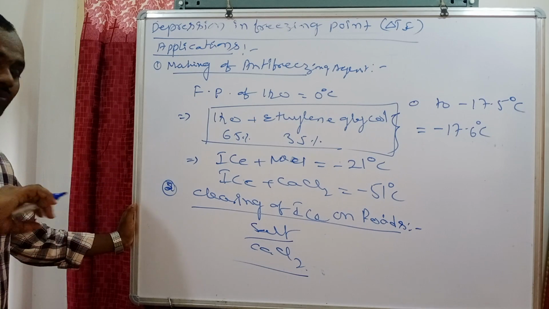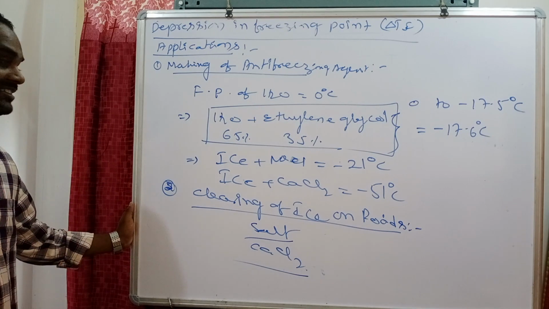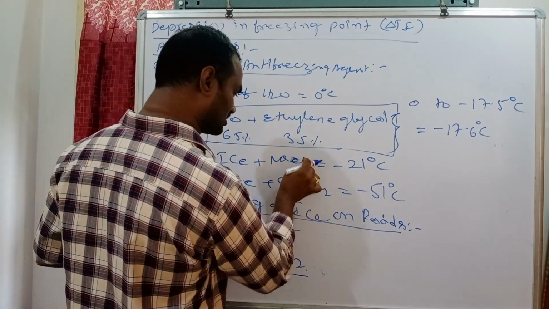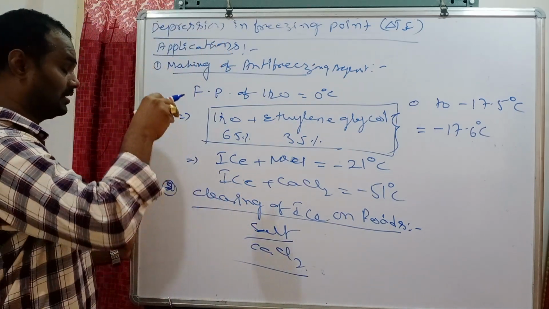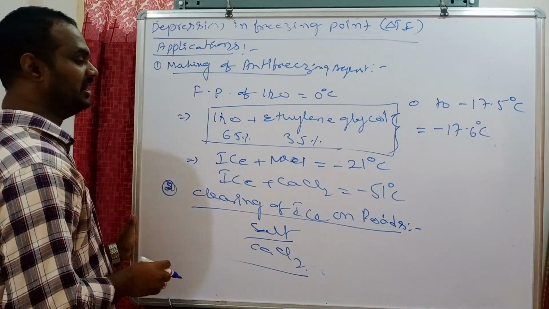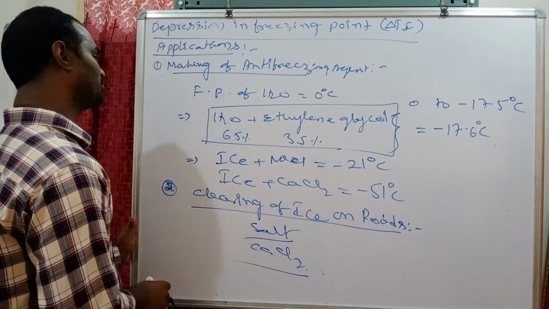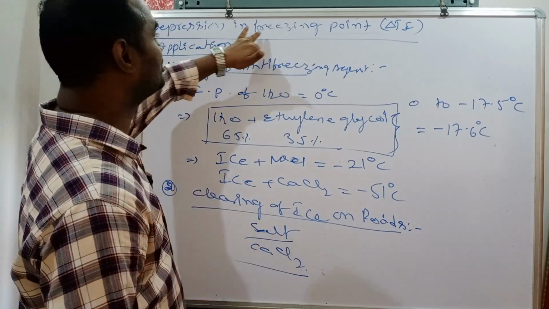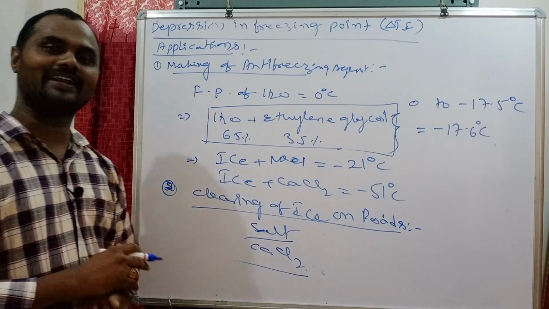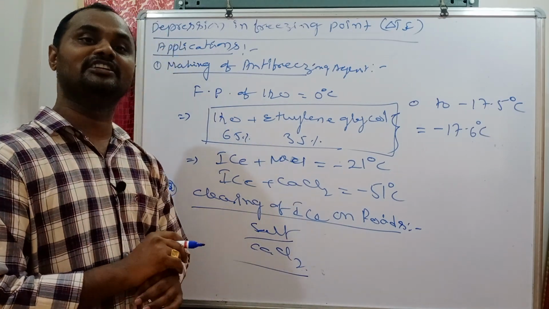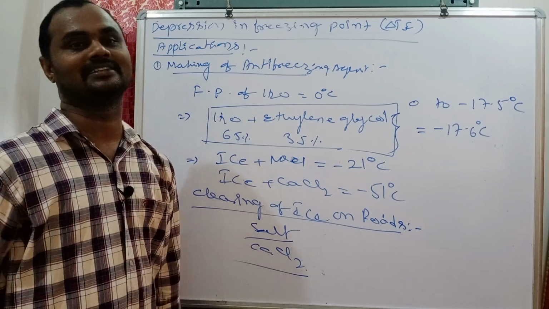On scattering it on the ice, what will happen? Ice immediately melts. Reason: due to addition of this salt and calcium chloride, the melting point of the ice will decrease. The reason is depression in freezing point of the solution. When a solute is added to the pure solvent, its freezing temperature decreases.